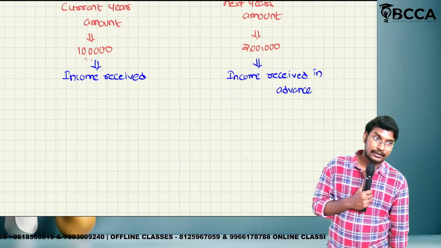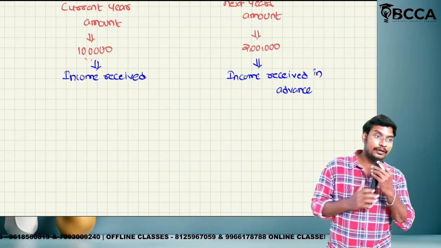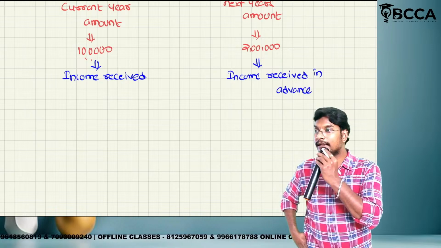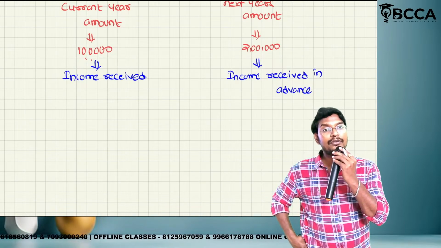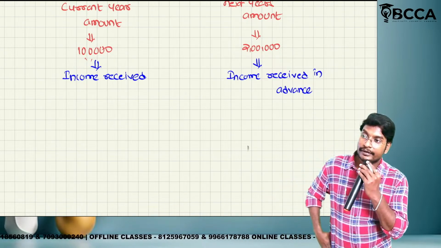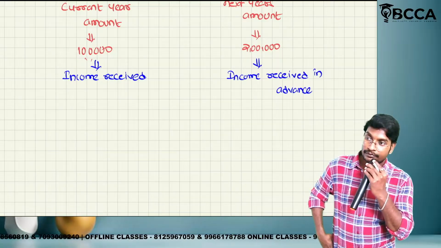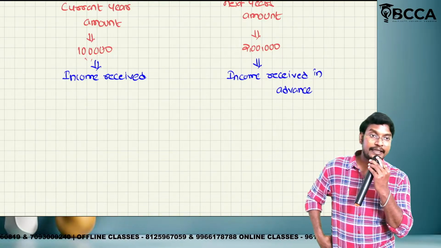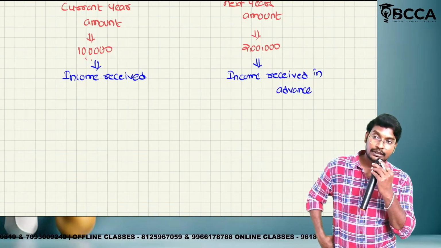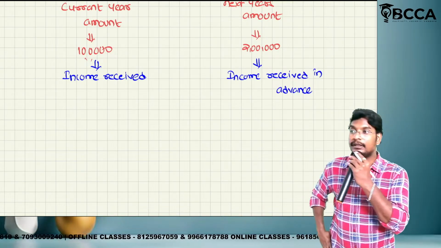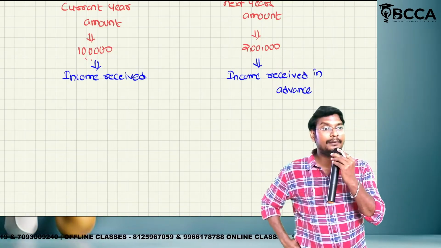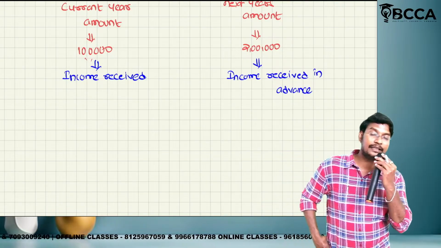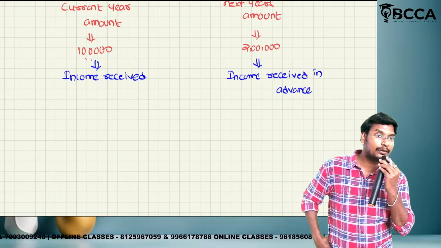Did you get the clarity or not? This 1 lakh fee is for the foundation. 2 lakh is for inter and final. But we have provided or we have not provided? Still we have not provided, but we have received. So the obligation to provide the service is still pending in the hands of BCCA, so this is a liability, recorded on the liability side of the balance sheet. This 1 lakh is an income, recorded on the credit side of the P&L account.